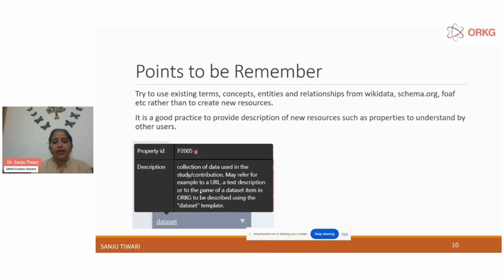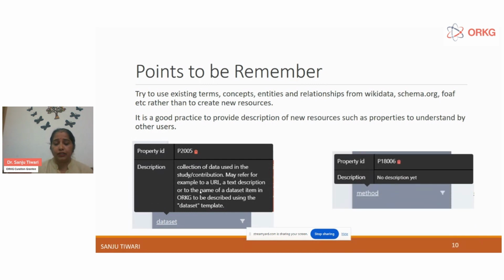We are always creating resources as a data property or as an entity. So we need to always think about that. We need to give the description, to give the metadata information. For example, a method is a property and it doesn't have any description here, and a data set has some description here.